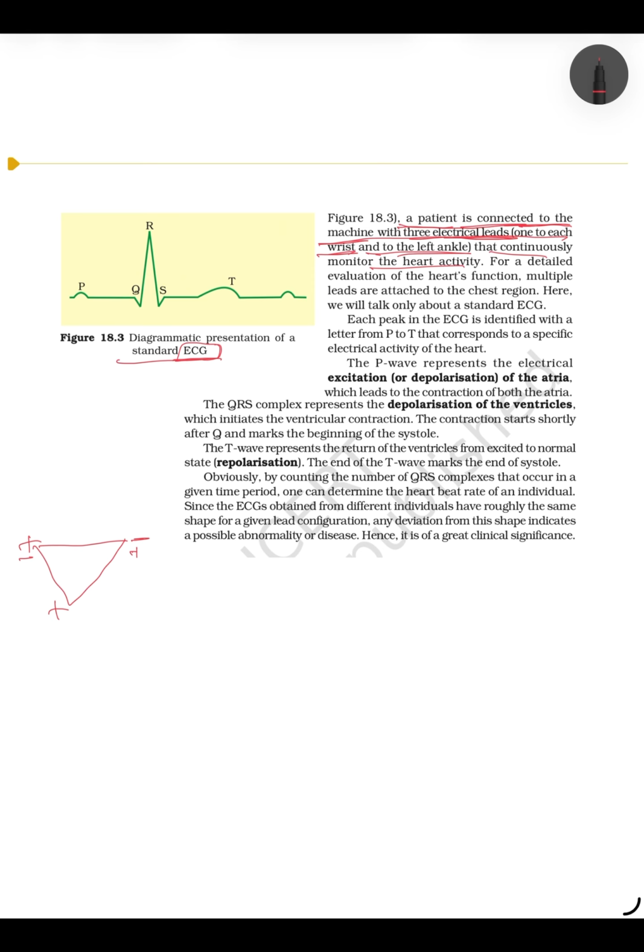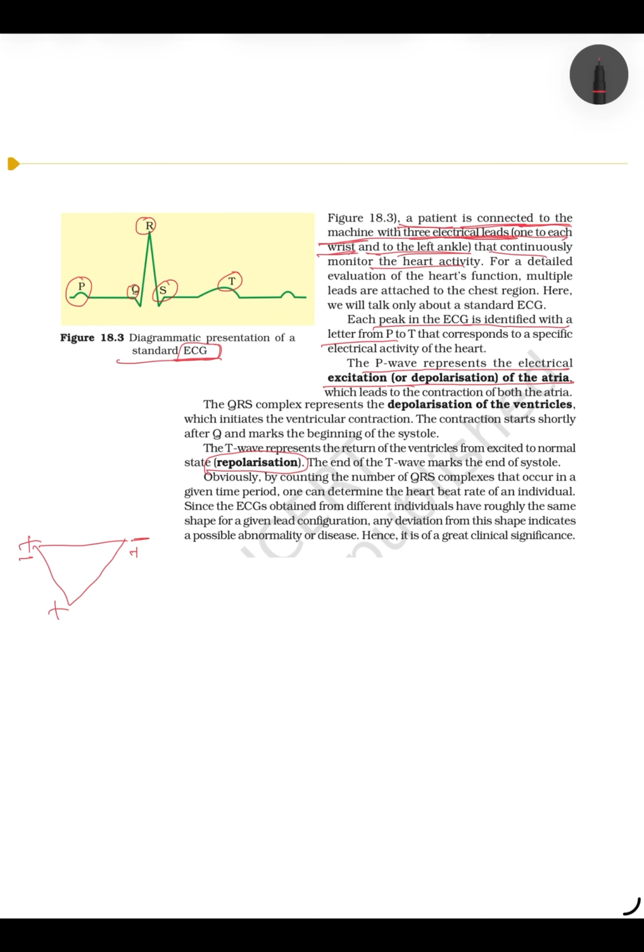You will see each peak in ECG is identified with a letter from P. Here the P, then Q, then R, then S, then T. So the P wave represents the electrical excitation or depolarization of atria. Depolarization or the term repolarization is the stimulus, excitation of sinoatrial node or relaxation of sinoatrial node, or atrioventricular node.